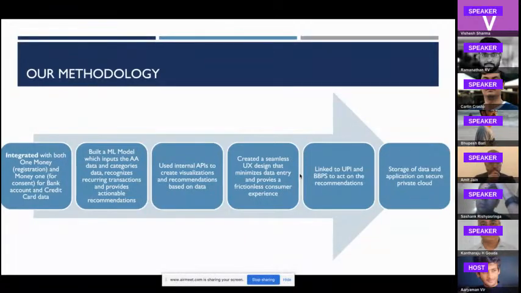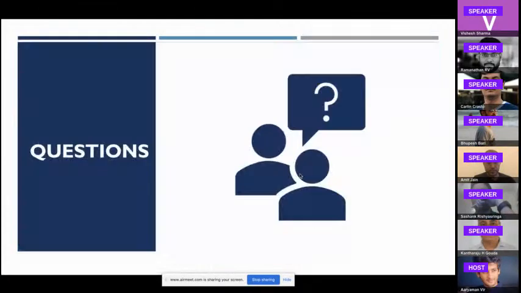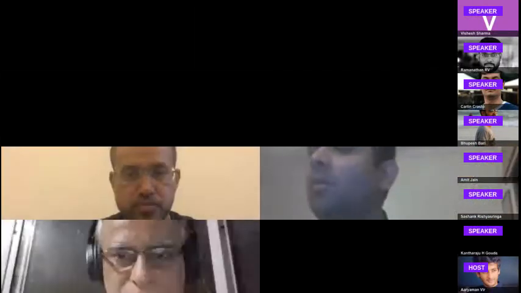The methodology that we broadly walked through was in these 6 stages. It was the integration with One Money and Money One, building the ML model which categorizes the data, recognizes the recurring transactions, provides you actionable recommendations, the internal APIs for creating the visualizations, a UX that minimizes and improves the consumer experience, the linkage to both UPI and BBPS to act on these recommendations and make those transactions, and finally was the storage of the data. Thank you for the time, and we're open to any questions. I'll stop my screen sharing now.